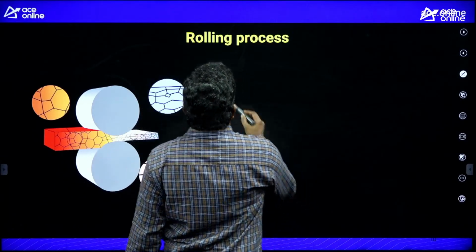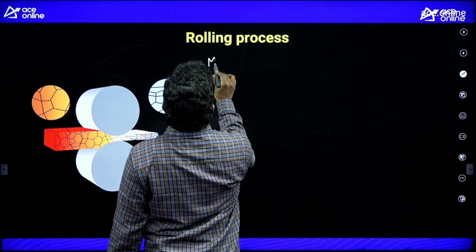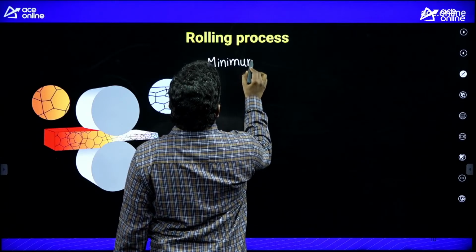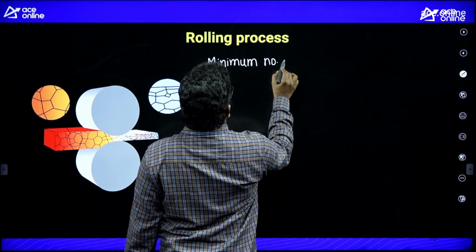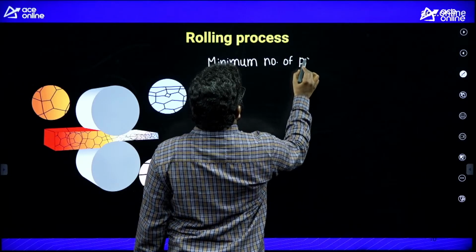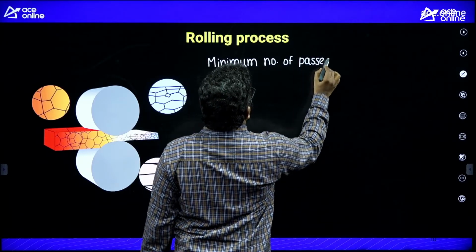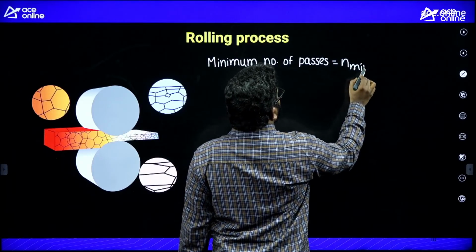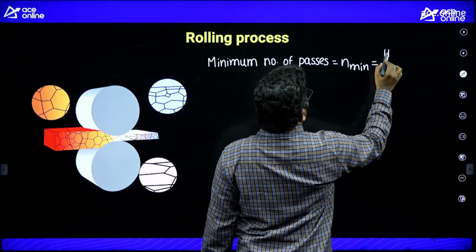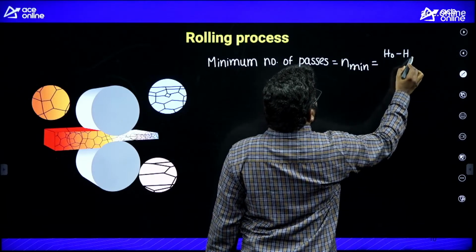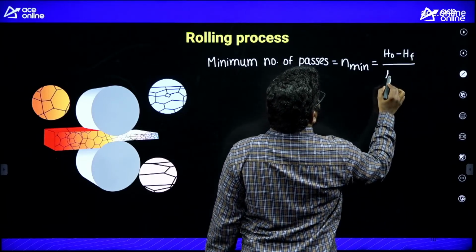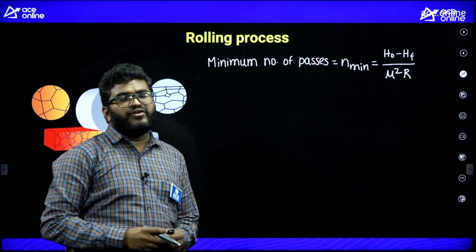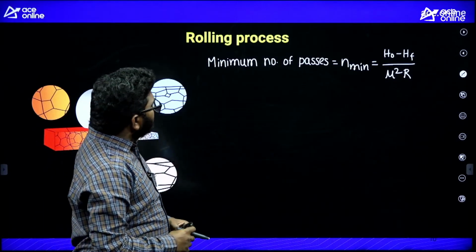So, if you want the minimum number of passes, n minimum is equal to H naught minus H final divided by mu square R. This is also very, very important for your exam.